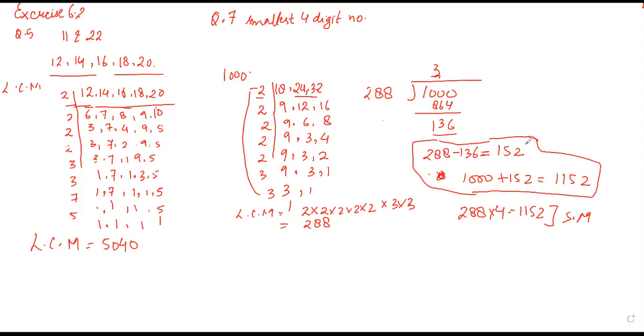Next query, I think question number 8 of exercise 6.1. Question number 9 is in 6.1. So in questions number 9 and 10, let me use another whiteboard.